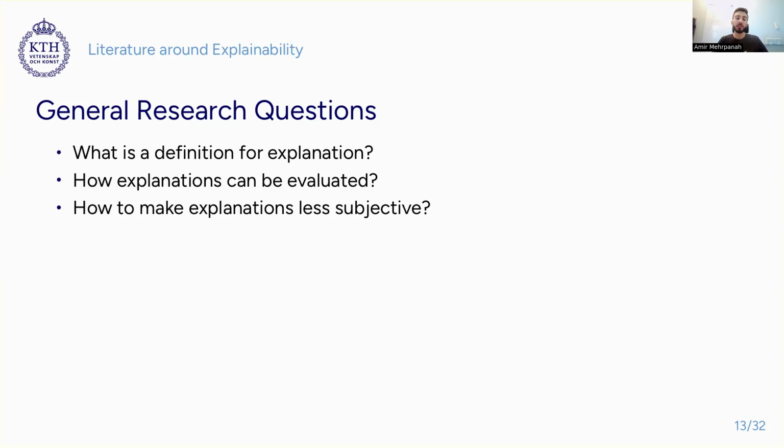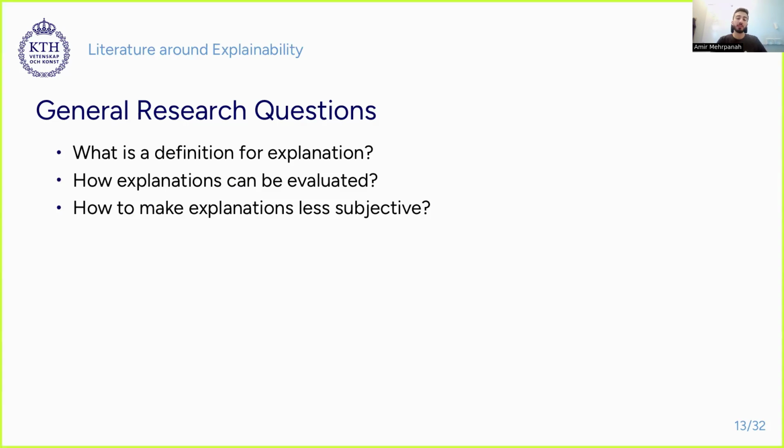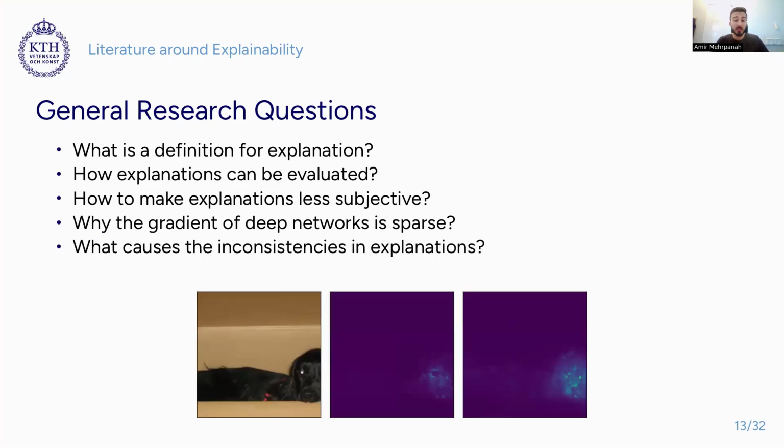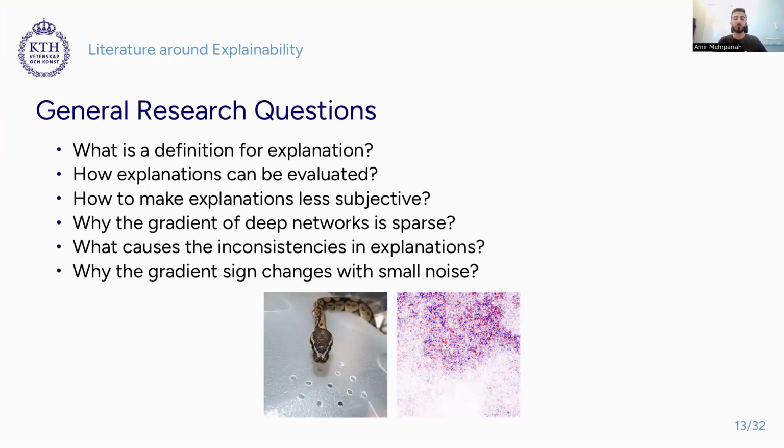Well, gradient-based explanation methods means that we assume gradient is a way to inspect the model and understand its inner workings. Besides these questions, we can also ask why gradient of neural networks are sparse, or what causes the inconsistencies in explanations, or why, if I add small noise to the input, I get different signs of the gradient.